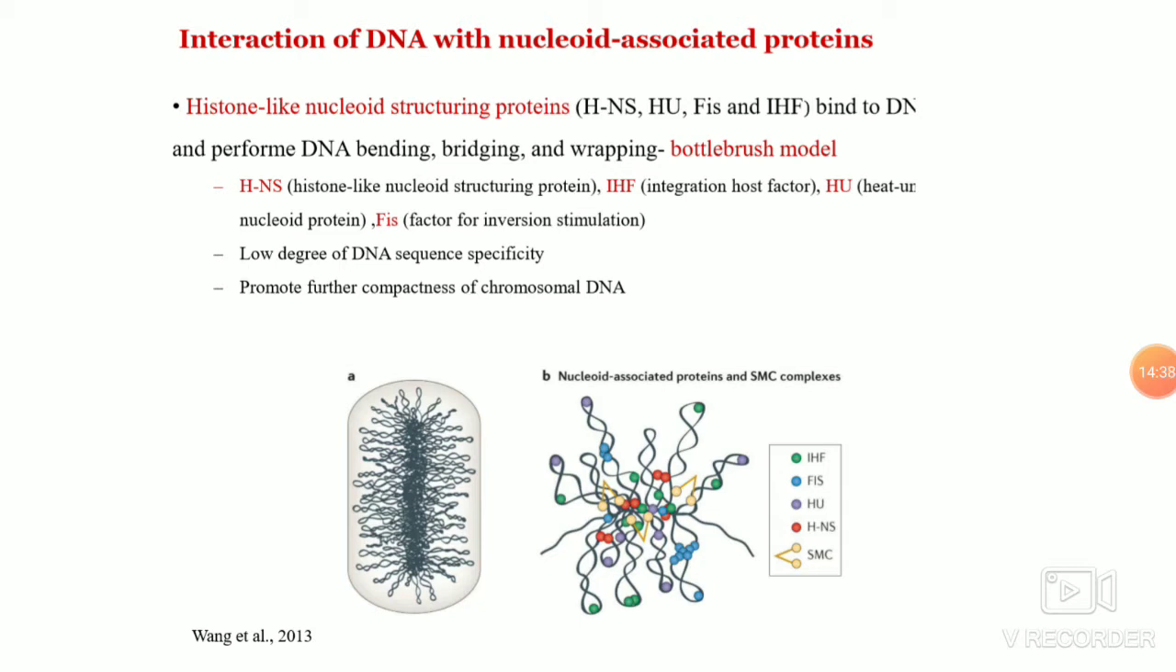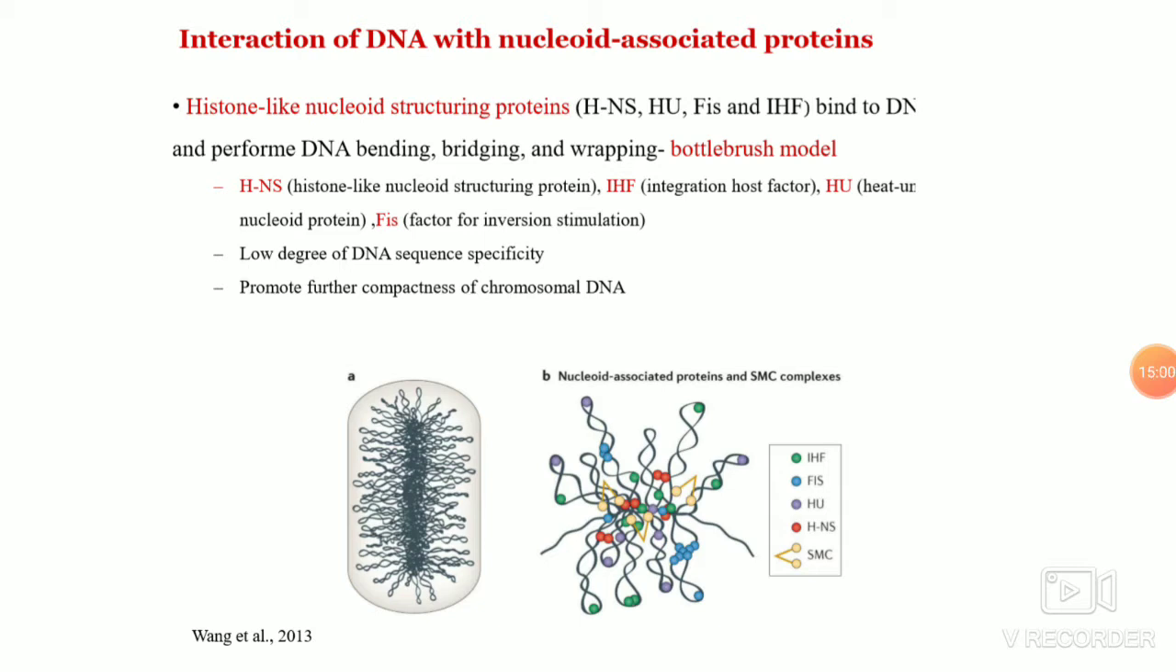Interestingly, the HNS protein binding sites coincide with supercoiling sensitive promoters. If they dimerize, they do not allow the RNA polymerase to have access to the region where they are binding. Hence, they act as regulators of gene expression.